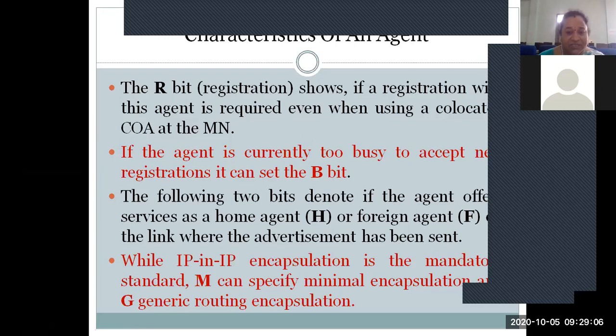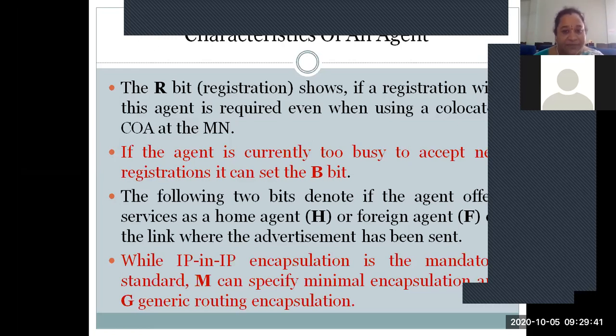The tunnel packet that is received by the default router will be encapsulated and securely sent from the default router to the corresponding mobile node present in the foreign network. So we will follow certain encapsulation methods to secure the data packet, and the encapsulation procedure that we have followed has to be exhibited in the packet also. That is specified either by the M bit or by the G bit.